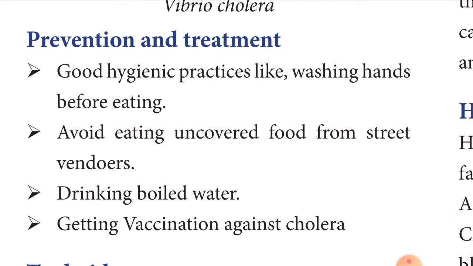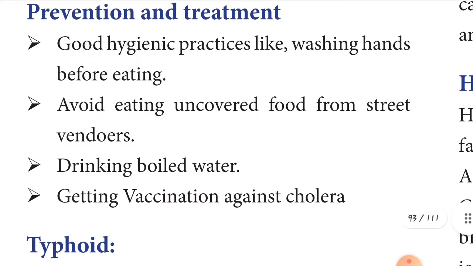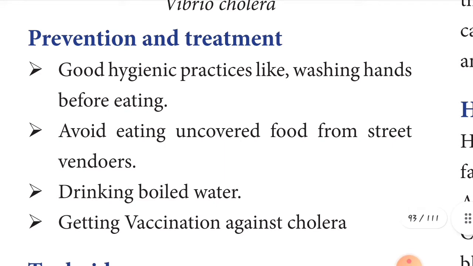First, you take good hygienic practices, like washing your hands before eating, and avoid eating uncovered food from street vendors, and drinking boiled water and getting vaccination against cholera. Is this clear to you, children? So that was the second communicable disease. Any doubts, children?